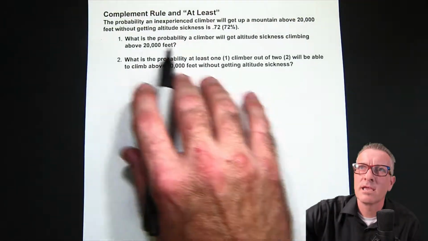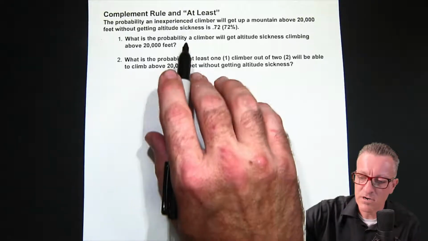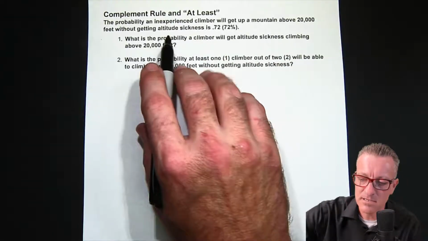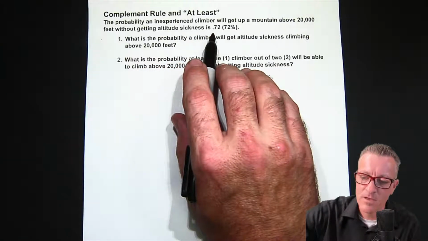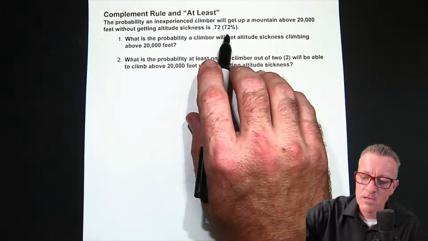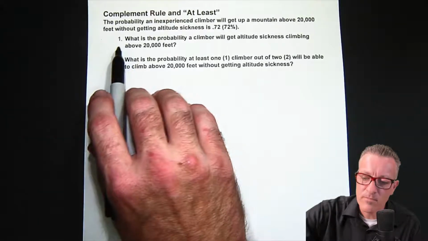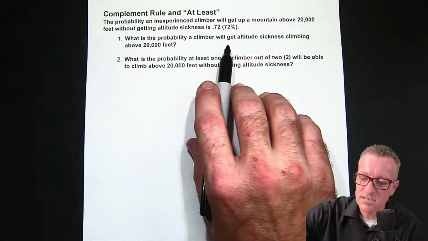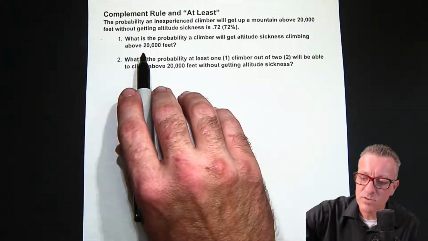The probability an inexperienced climber will get up a mountain above 20,000 feet without getting altitude sickness is 0.72, or 72%. So then, part one, what is the probability a climber will get altitude sickness climbing above 20,000 feet?